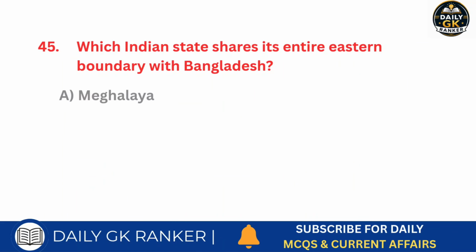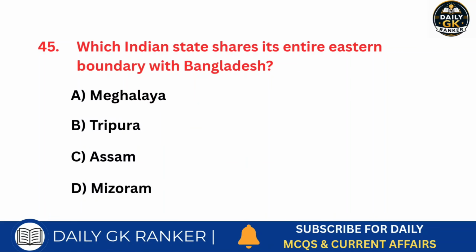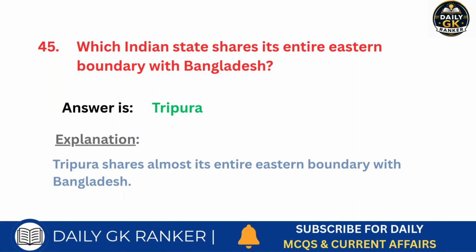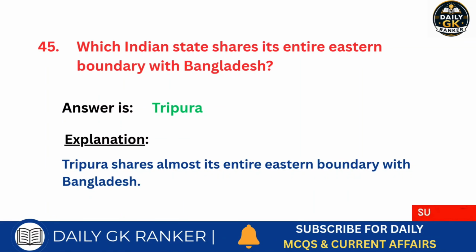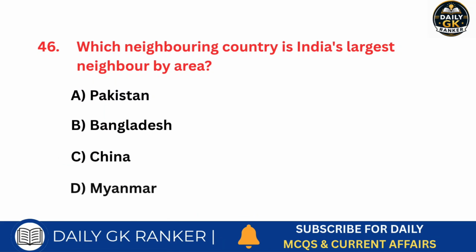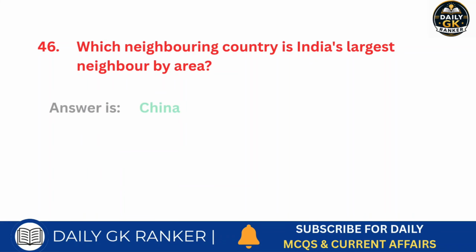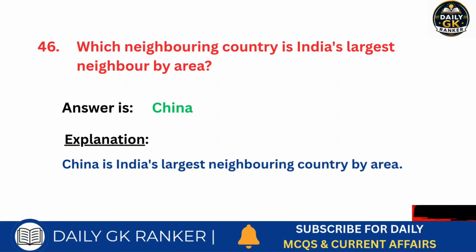Which Indian state shares its entire eastern boundary with Bangladesh? Answer is Tripura. Which neighboring country is India's largest neighbor by area? Answer is China.